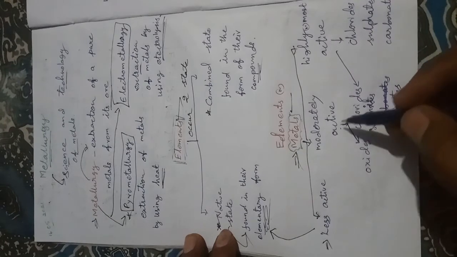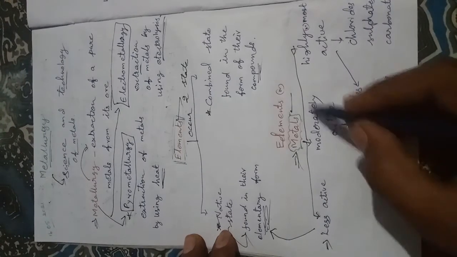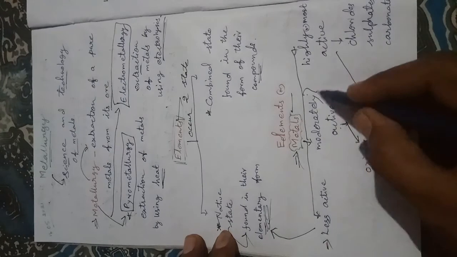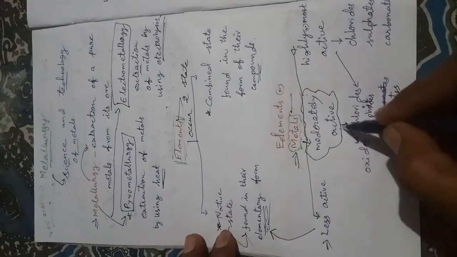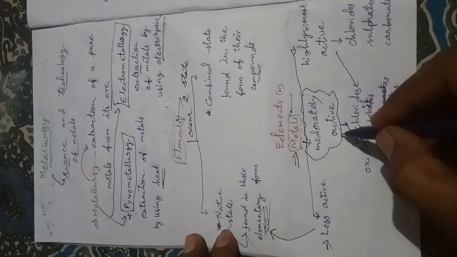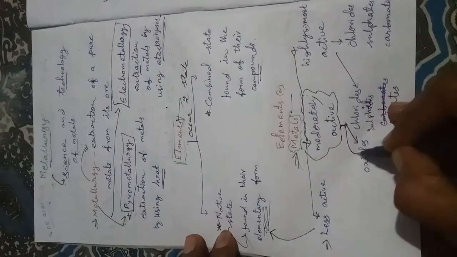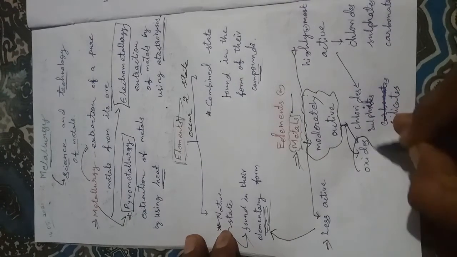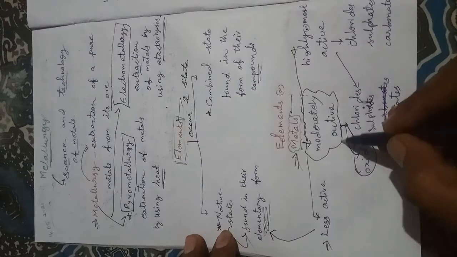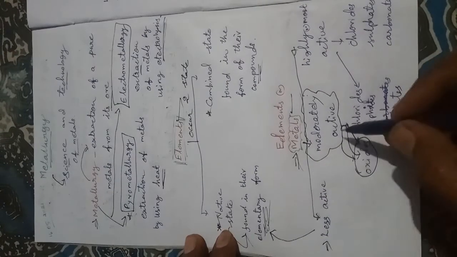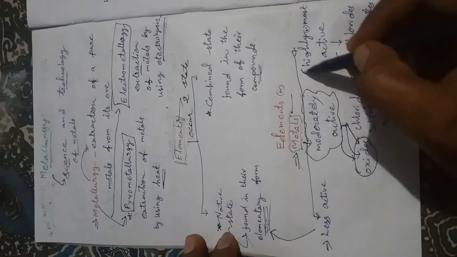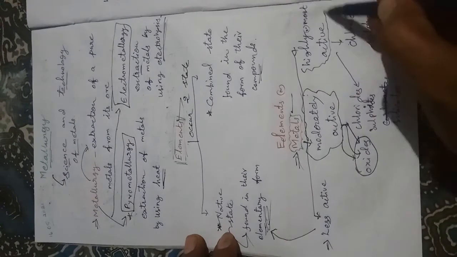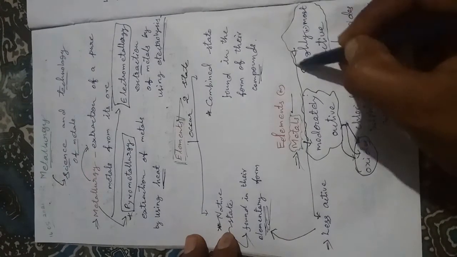Moderately active metals occur in the form of oxides.